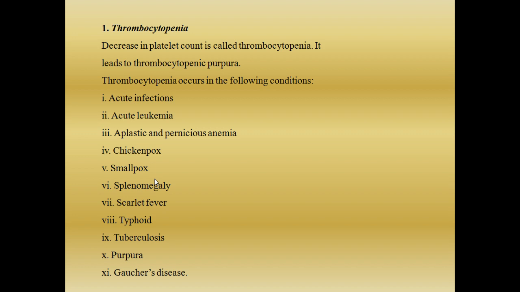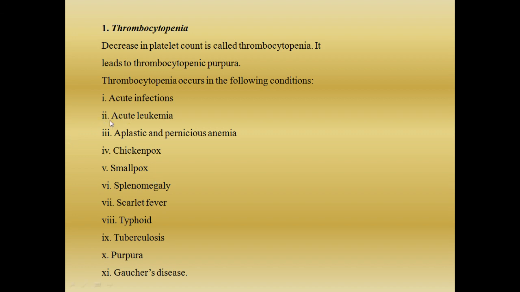Thrombocytopenia, as I told you, is the decrease in the platelet count. When there is a large decrease in the platelet count, for example in dengue fever, it is very, very dangerous. In which conditions will this happen?